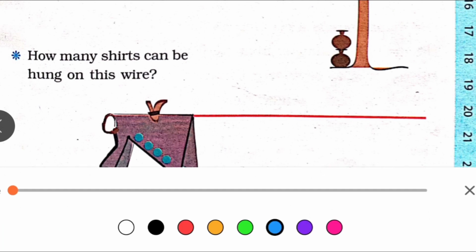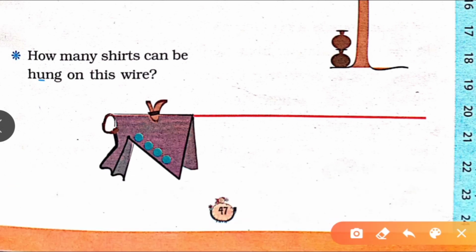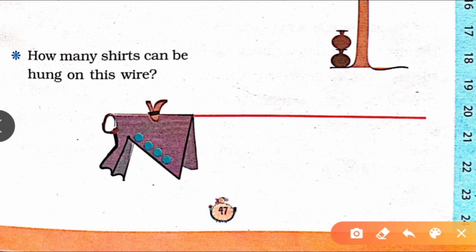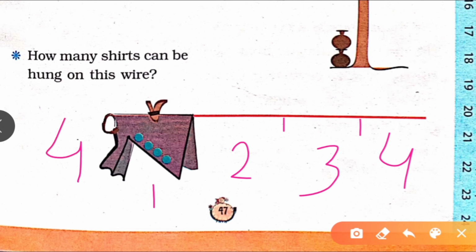Now, how many shirts can be hung on this wire? Let's guess the answer. 1 shirt, 2 shirts, 3 shirts and 4 shirts. Total 4 shirts can be hung on this wire.